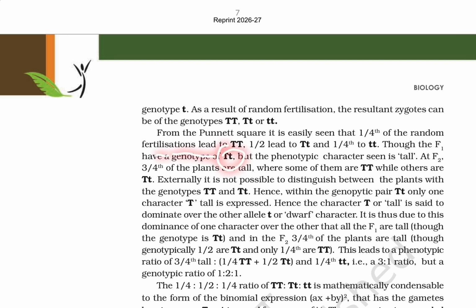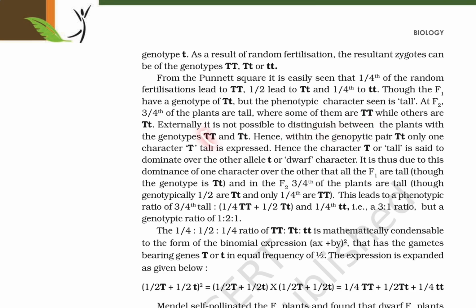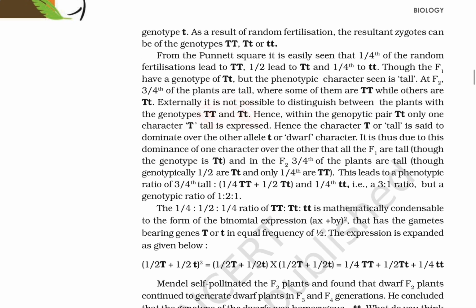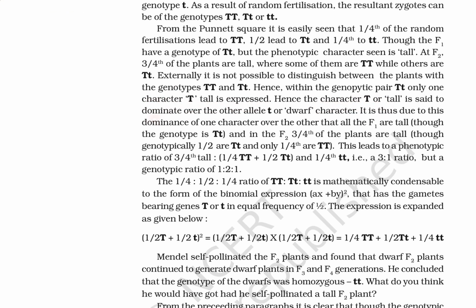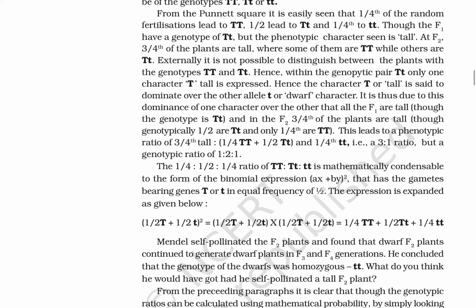Though the F1 have a genotype of capital T small t, the phenotypic character is seen to be tall. At F2, 3/4 of the plants are tall, whereas some of the plants are TT while the others are capital T small t. Externally, it's not possible to distinguish between the plants with the genotype of capital T capital T and capital T small t. Hence, within the genotype capital T small t, only one character, tall, is expressed. Hence, the character capital T, or tall, is said to dominate over the other allele small t, or the dwarf character. It is due to the dominance of one character over the other.